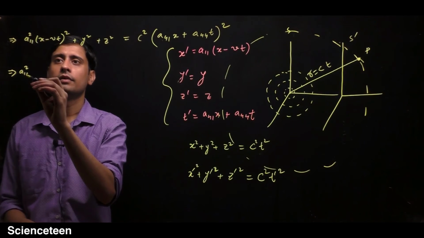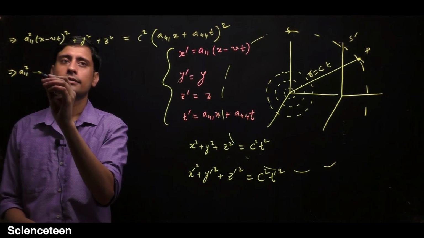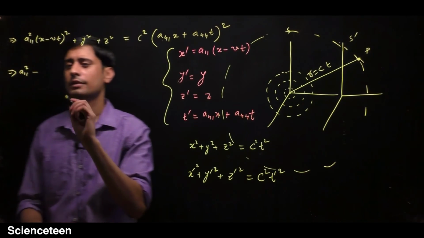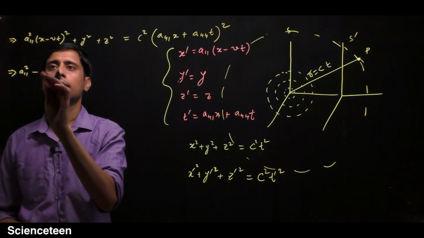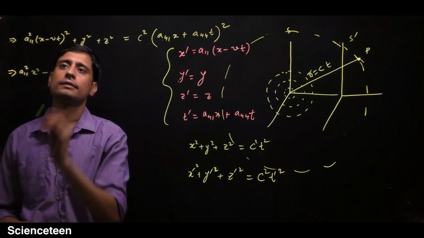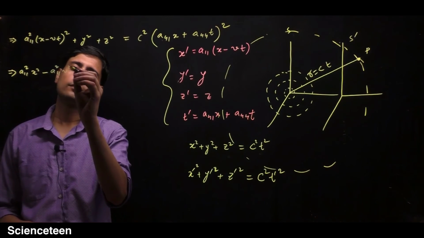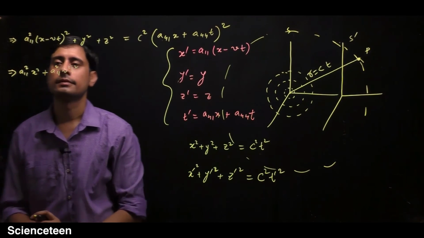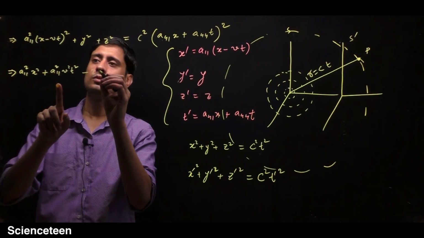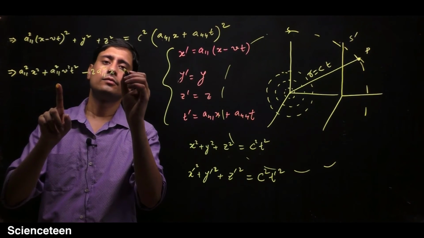So this is a11 square x square, then plus a11 square v square t square, minus 2 a11 square x into vt.